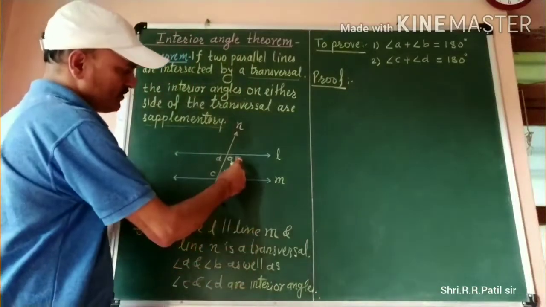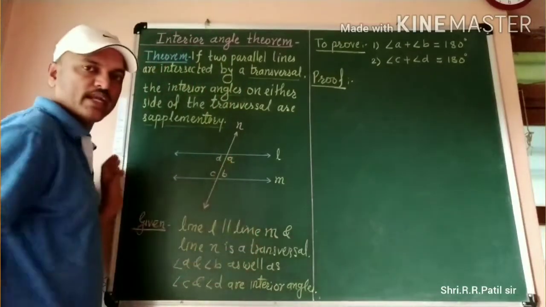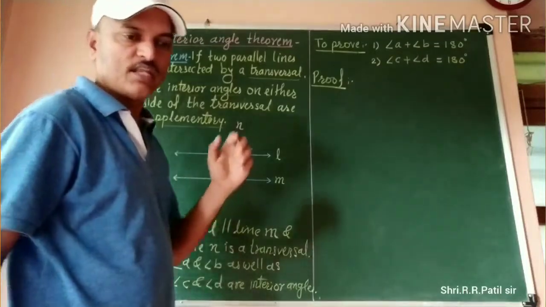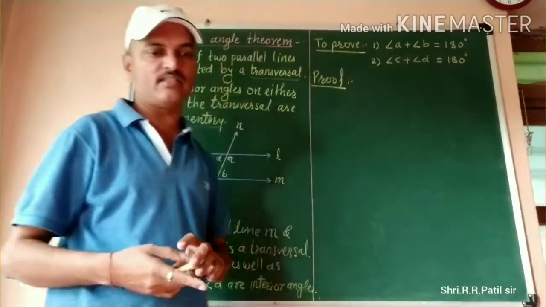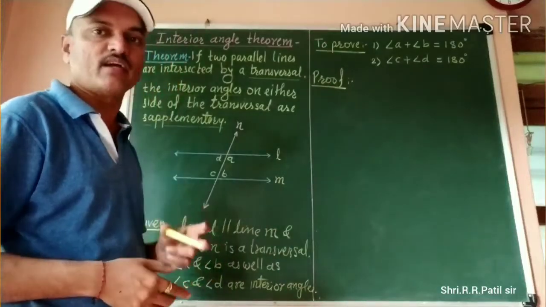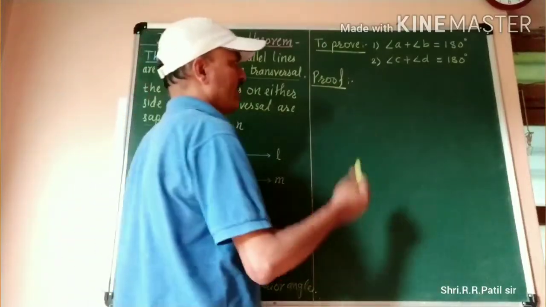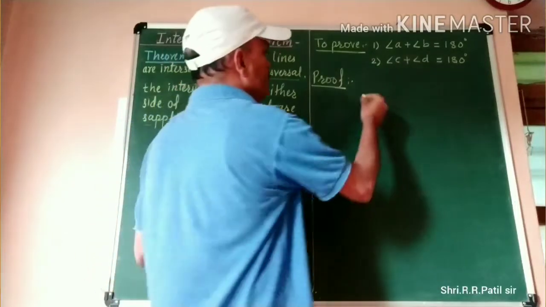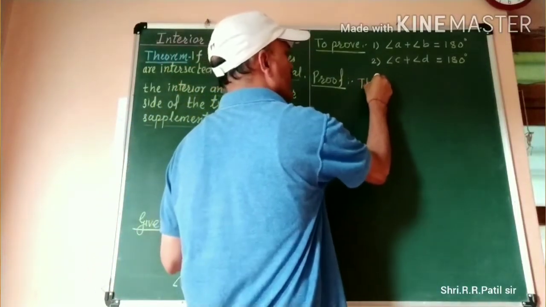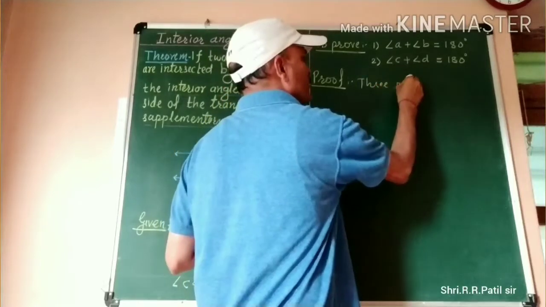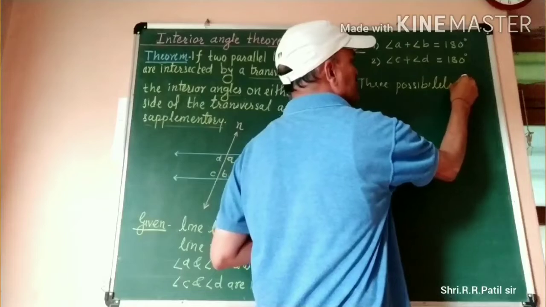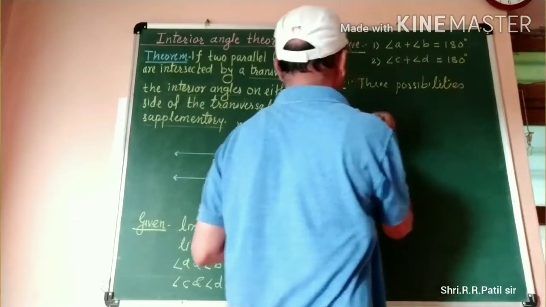As we see here, there are two interior angles and their sum is 180 degrees. Here, three possibilities arise regarding the sum of the interior angles. What are the three possibilities?